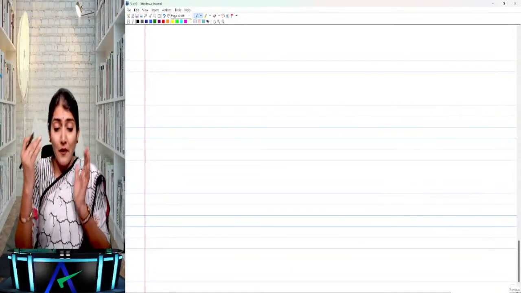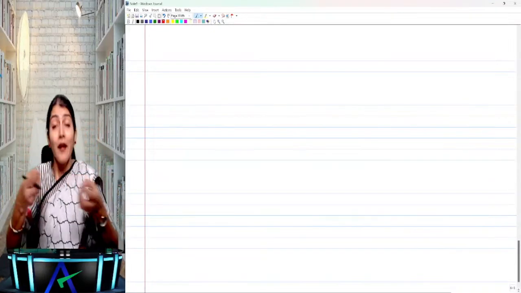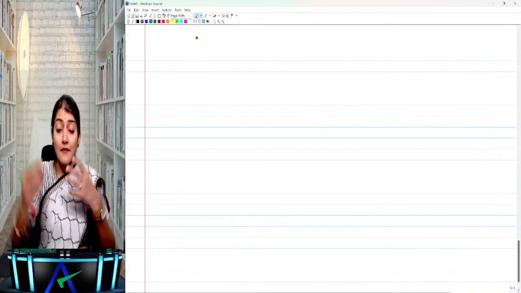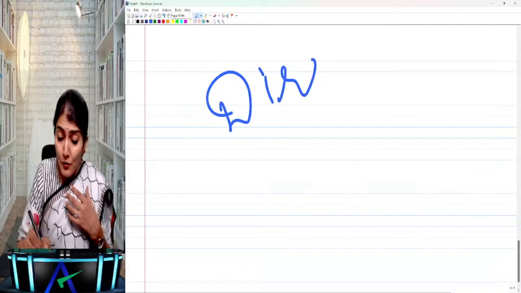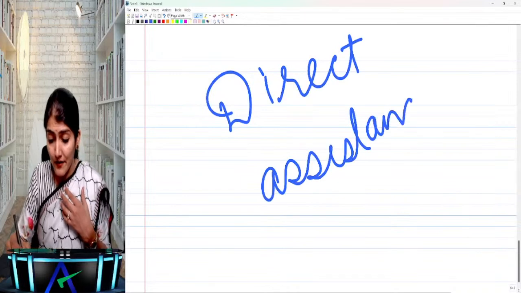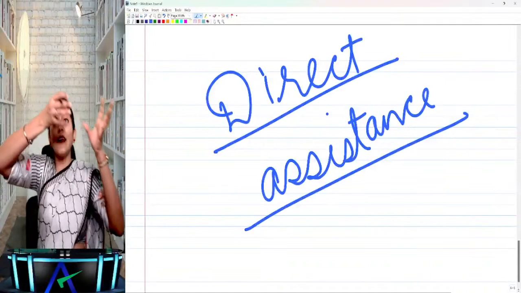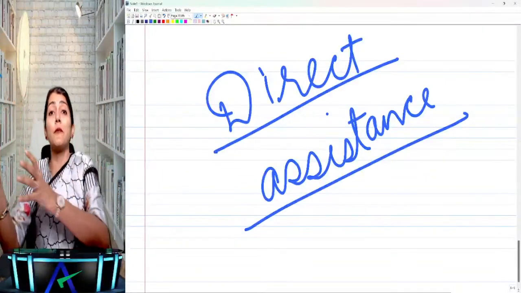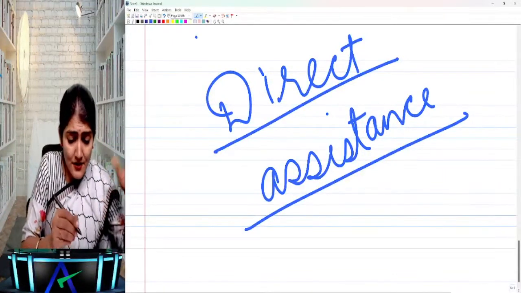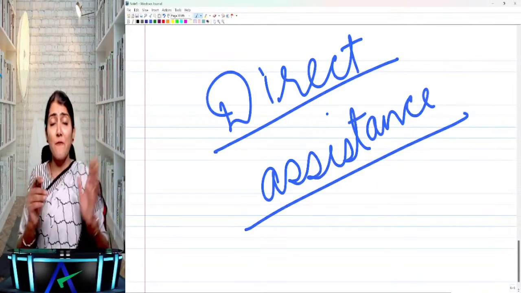Okay, right. So anyways, now let's proceed further. In SA 610, there is a trending concept wherein it says that the external auditor, or statutory auditor, can take something called direct assistance from the internal auditors. You can take the direct assistance. So the external auditor can tell the internal auditor to do some work on his behalf. You understand? So the external auditor says, okay, internal auditor, come here. I can take direct assistance from you. I can tell you to do some work on my behalf.